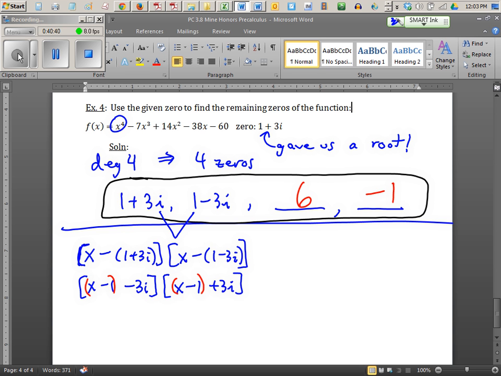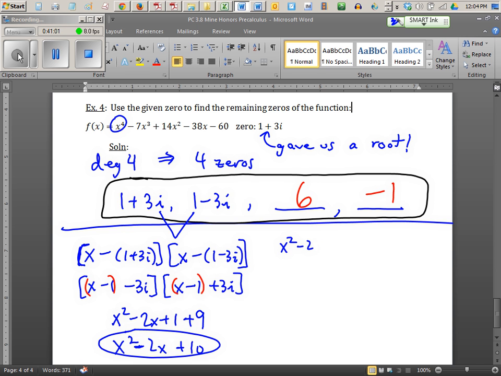So the FOIL on this becomes just a real simple thing. It's just x squared minus 2x plus 1, that's when you multiply the reds together, minus 9i squared, or you could say plus 9. So this just basically becomes x squared minus 2x plus 10. So what is this thing? This is the product of the first two factors. Now you can take that and do long division into the original polynomial.